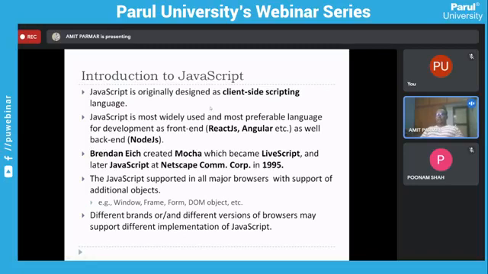But JavaScript was initially introduced as a client-side scripting language, right? Who invented it? Brendan Eich invented JavaScript first of all. Initially, many names were coined. It was Mocha, then LiveScript, and finally it was named JavaScript. It was invented at Netscape Communications Corporation somewhere in 1995, right? So that was the initial phase when JavaScript was introduced.